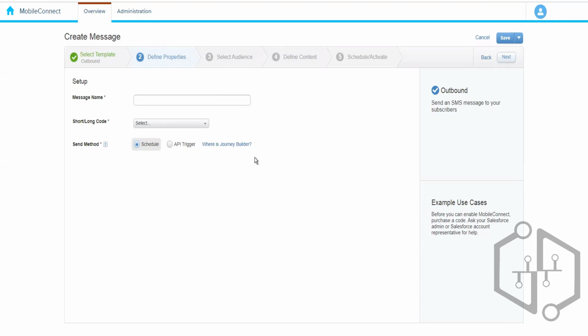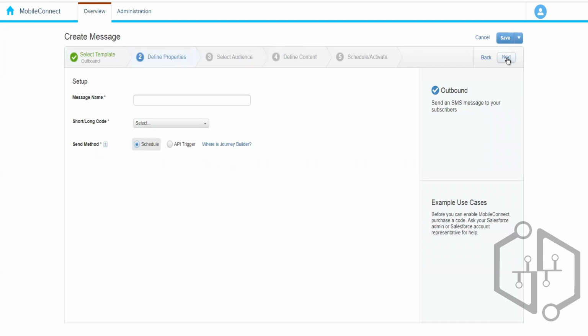For the journey builder, we will show you. In content builder, we can also create the SMS messages. So if you want to send the SMS using journey builder, then we have to create it in the content builder. We'll talk about that in detail in a while. And then we have the API trigger. So we can choose any way that we want to use to send the SMS.